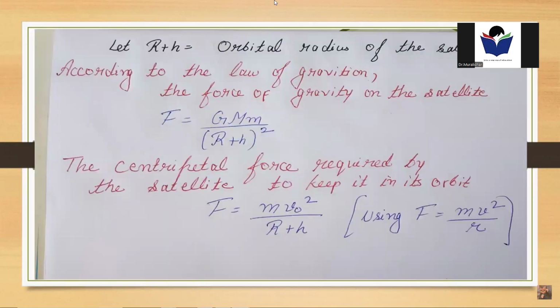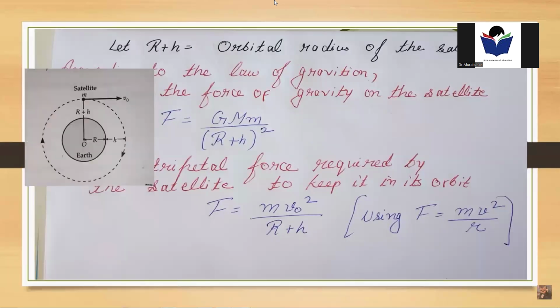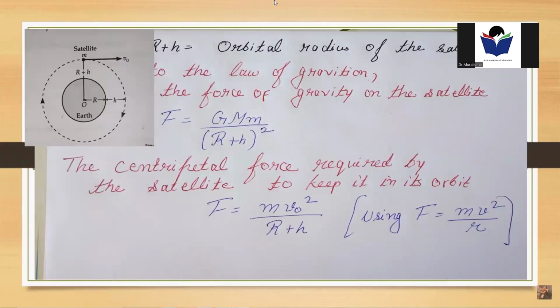According to the law of gravitation, the force F is equal to capital G, capital M into small m divided by (R plus h) whole squared. R plus h is the orbital radius of the satellite, where R denotes the radius of the Earth and h is the height of the satellite above the Earth's surface.